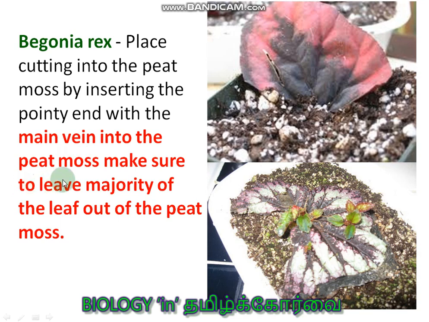Main veins into the peat moss. Make sure to leave the majority of the leaf out of the peat moss. So this is the way in which it reproduces.